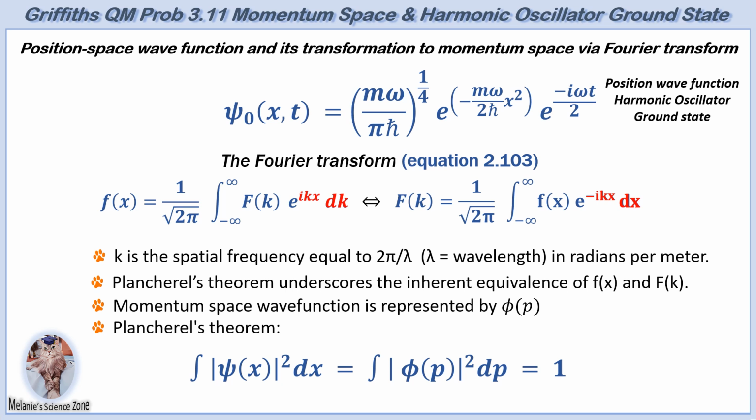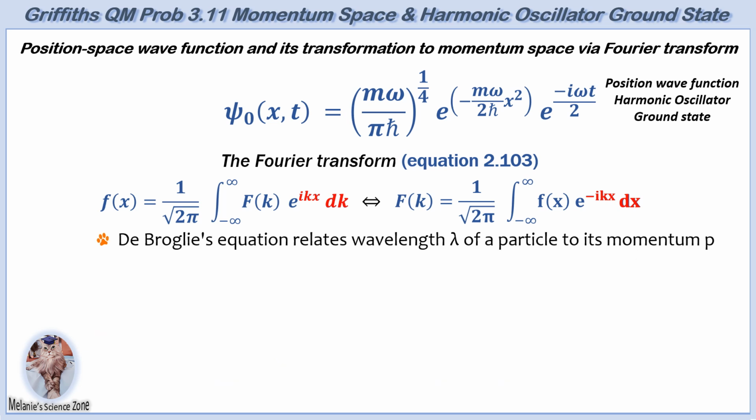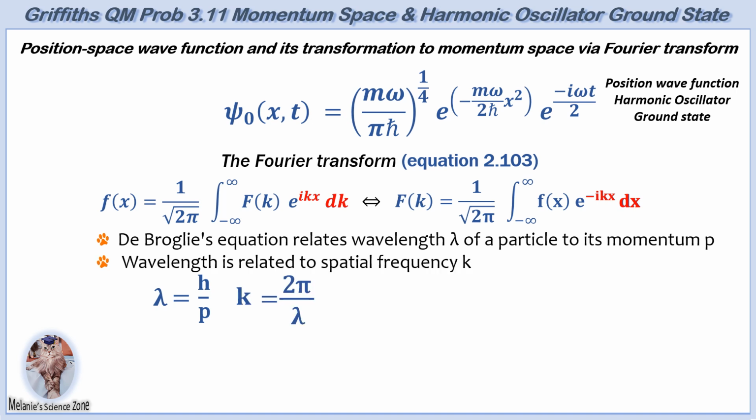While Fourier transforms are often expressed in terms of the wave number k, in quantum mechanics it is more useful to work directly with momentum p due to the fundamental relationship between momentum and wavelength as described by de Broglie's hypothesis. De Broglie's equation relates a particle's wavelength lambda to its momentum p using Planck's constant. k is defined as 2 pi over lambda as previously shown. Substituting lambda in terms of p, the wave number is obtained as shown.